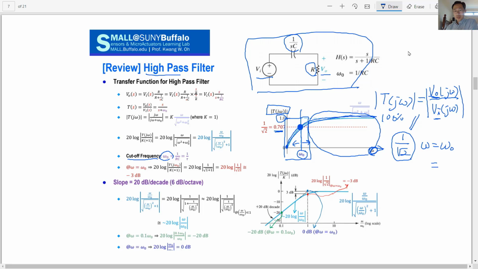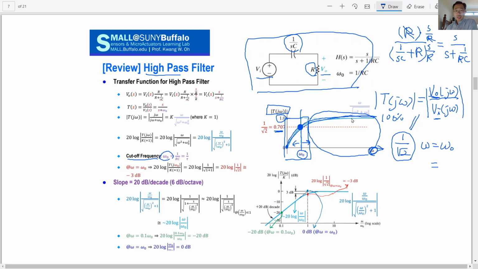The total impedance is 1 over sC plus R, and the voltage drop is only across R. You can simplify by dividing top and bottom by R and multiplying by s, so the form is s divided by s plus something, with 1 over RC.